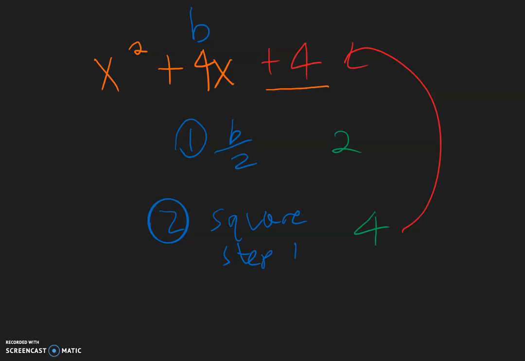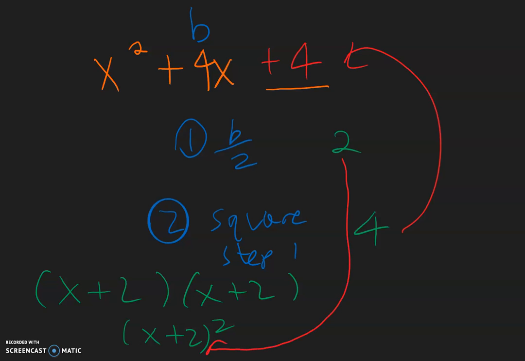And so let's look at why this gives you a perfect square, because if I just take that expression and I go ahead and factor it, this will give you x plus 2 and x plus 2, or we can write it simply as x plus 2 squared. So this is a perfect square trinomial. Now I want you to notice something. Step 2 gives you the blank, but when you factor it, you don't even need to do the work of factoring, because the number from step 1 drops right in here.